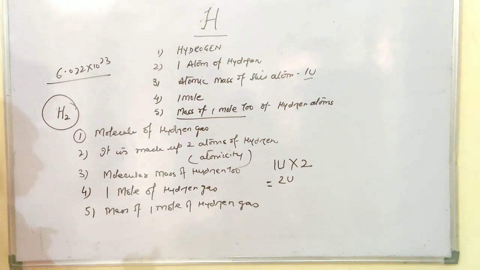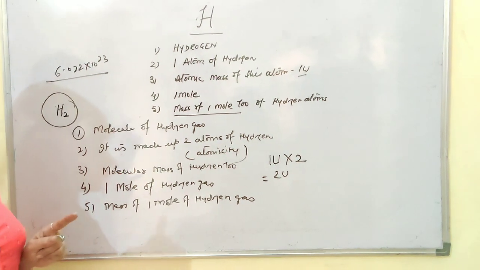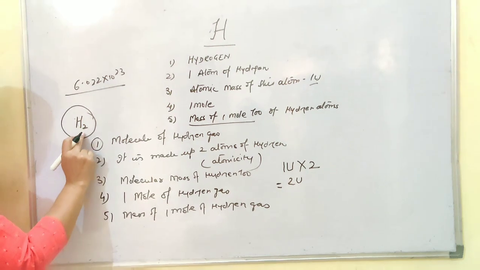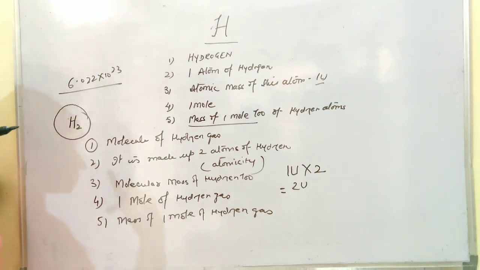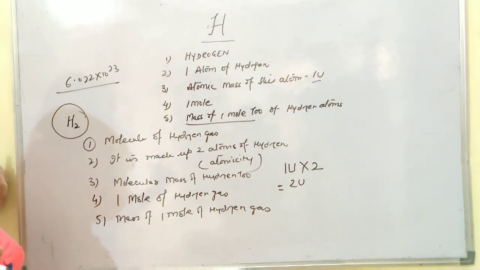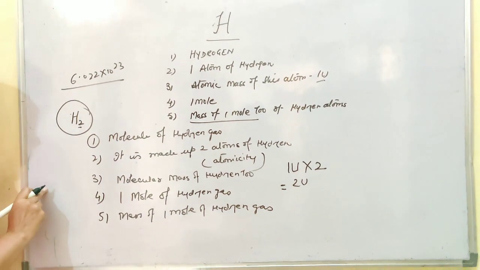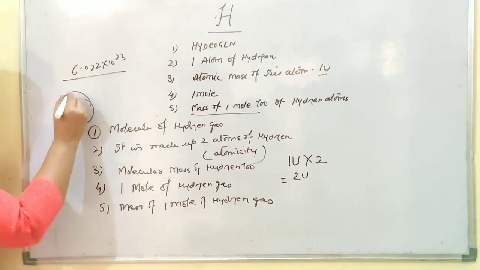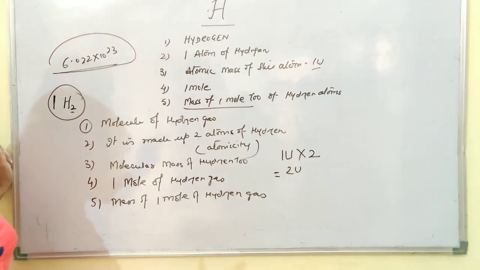Now what important thing I am going to tell you, which you have to keep in mind, is that if you consider 1 single molecule, which is not visible to you, it is made up of 2 atoms of hydrogen. But instead of 1 molecule, if I consider 1 mole, which is a huge number, it cannot be made up of only 2 atoms of hydrogen.